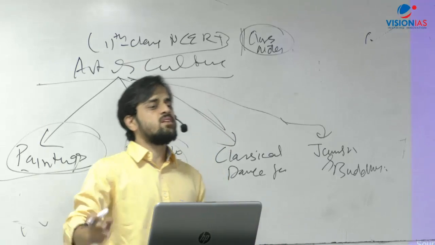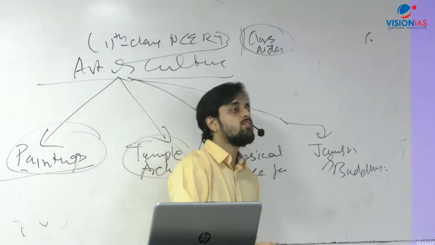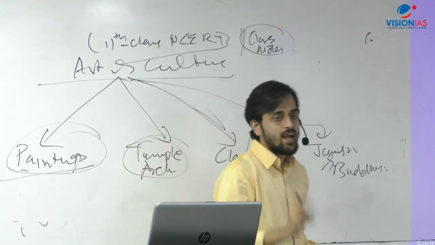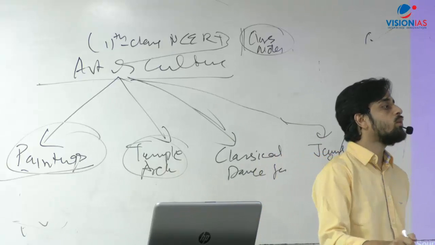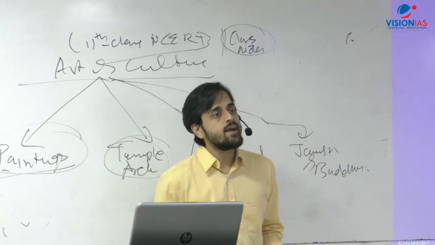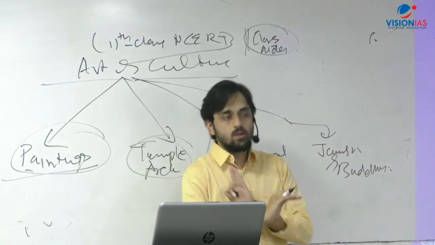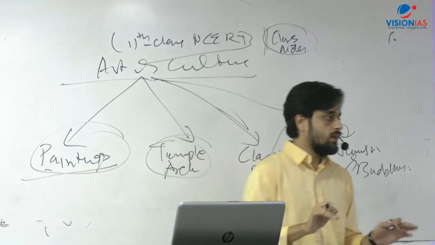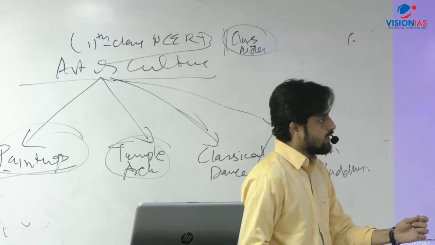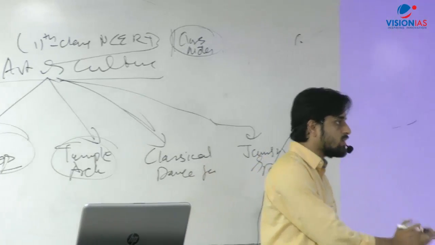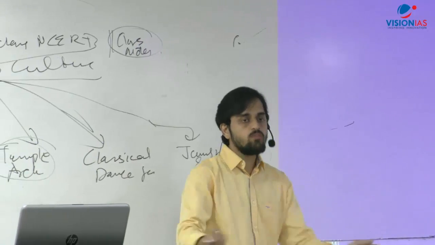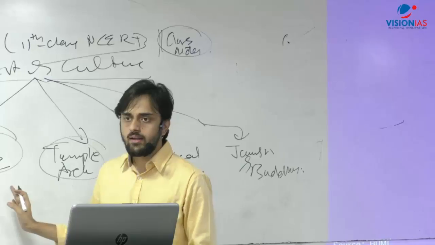And in UPSC preparation, if you're reading something once, don't read it. If you're reading something twice, you have to be lucky to remember it. Unless you're reading something thrice from the same source, you are doing a blunder if you're reading once and going into the exam. By reading once you won't remember anything; in prelims it may still come, but in mains not at all. So don't read the same thing from 3 or 4 sources. Read from one source, maybe add on a few things to the same source, and revise from that source again and again. That goes for the whole of UPSC preparation and also for art and culture.